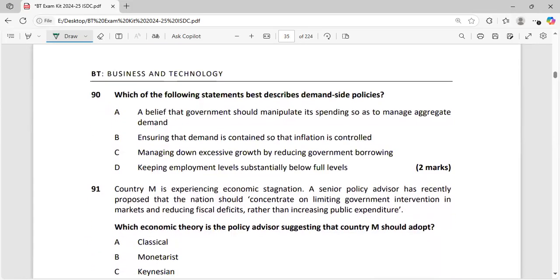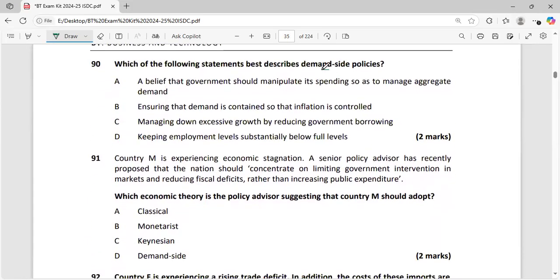Which of the following statements best describes demand side policies? A belief that government should manipulate its spending so as to manage aggregate demand, ensuring that demand is contained so that inflation is controlled; managing down excessive growth by reducing government borrowing; keeping unemployment levels substantially below full levels.